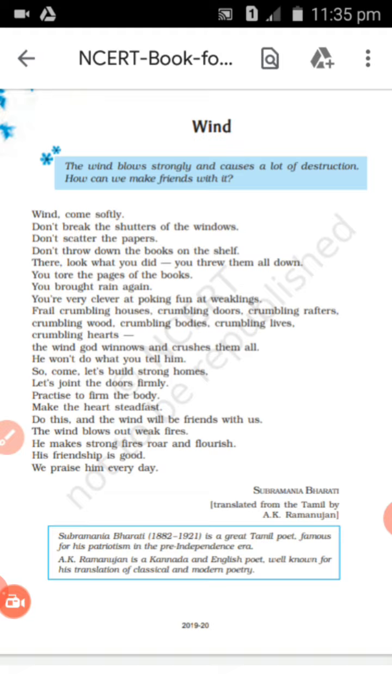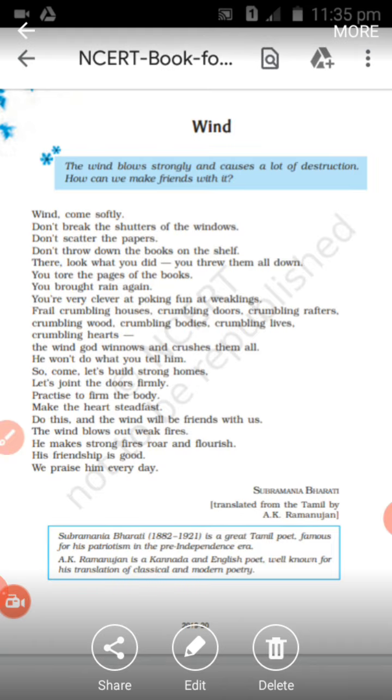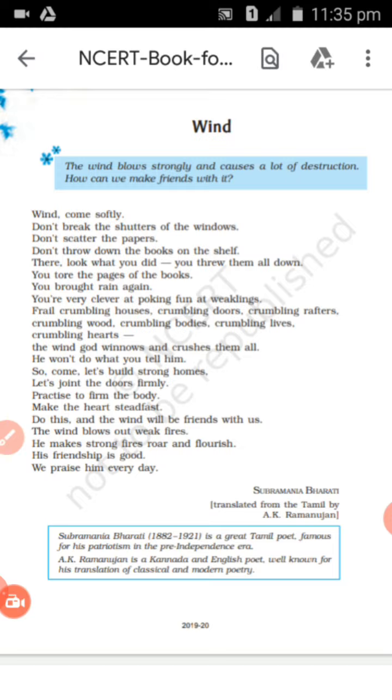A personification is a figure of speech or literary device in which an inanimate or non-living thing is given some kind of living qualities. For example, in this poem itself, wind has been personified, isn't it, students? The poet is here talking to the wind. He is considering the wind as a person, which is why he says that you tore the pages of the books, you brought rain again, you are very clever.